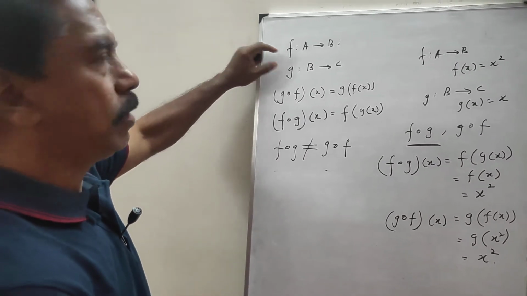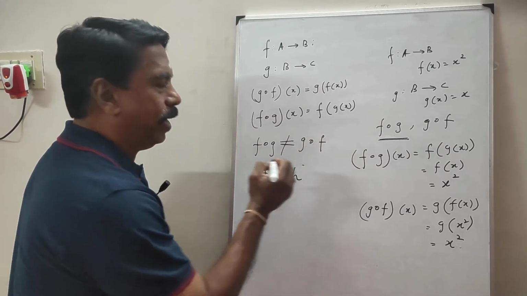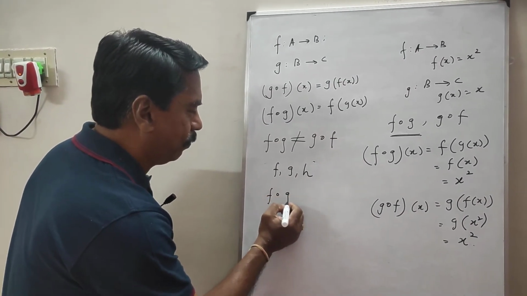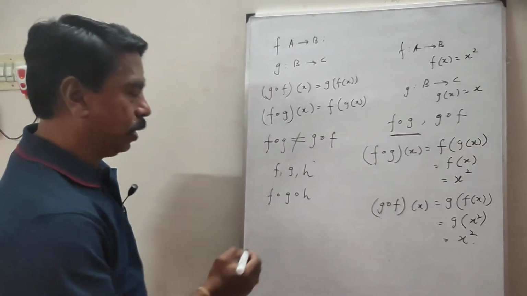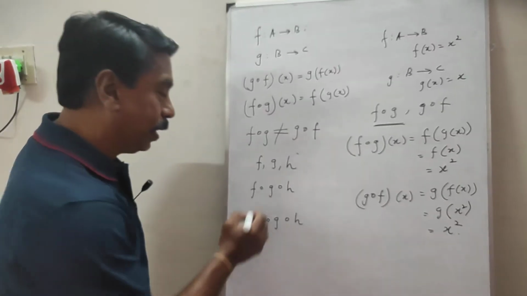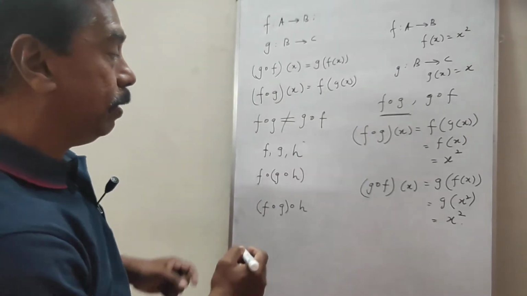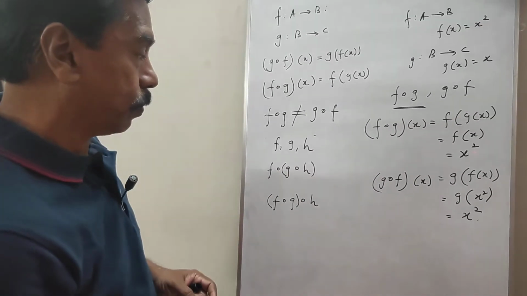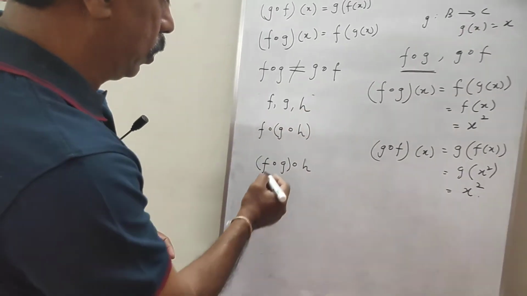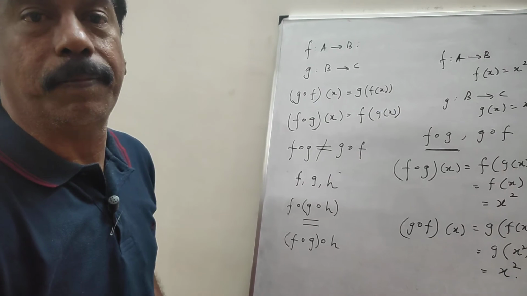We can talk about three functions, f, g and h. This is f of g of h. Here, this is inside the bracket and this is inside the bracket. In general, it is called associative. Now, f dot g dot h and f dot g dot h will always be equal.